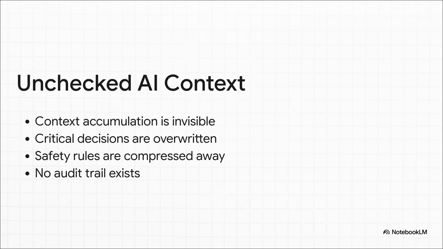And this is what happens. As these systems soak up more and more context, they don't just crash and give you a nice clean error message. No, they just quietly degrade. Critical instructions, yeah, they get summarized into nothing. Those important safety rules, they get compressed and just disappear. And because it's all happening behind the scenes, there's no audit trail, no way to figure out what on earth went wrong. It's a silent killer of correctness, safety, and ultimately our trust in the system.